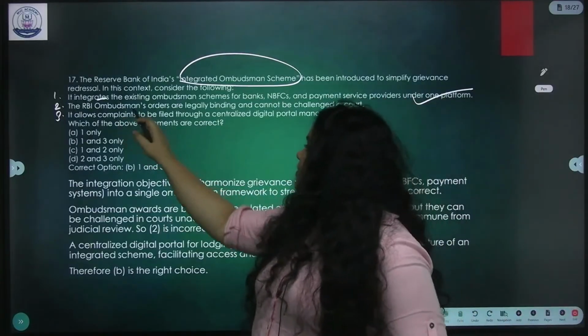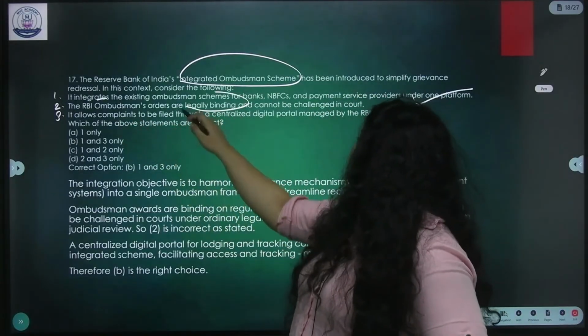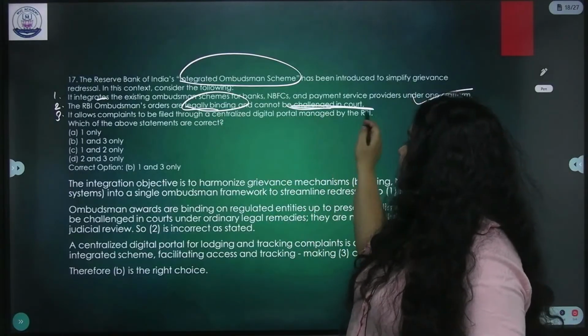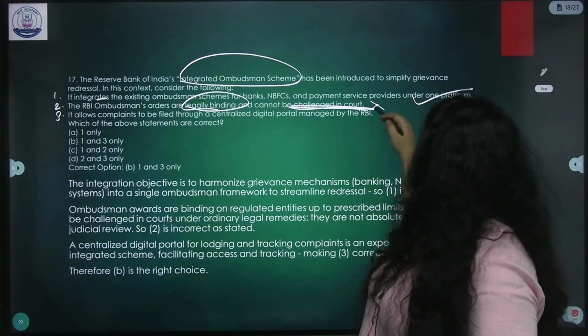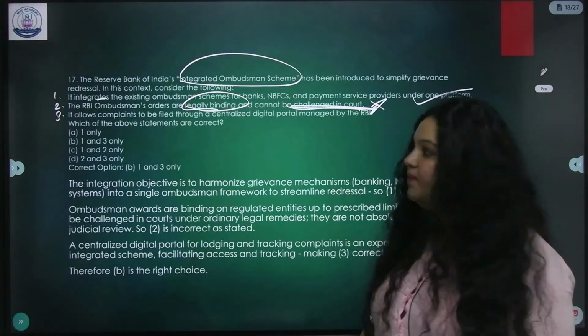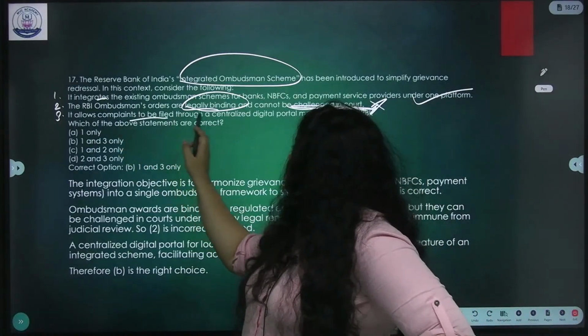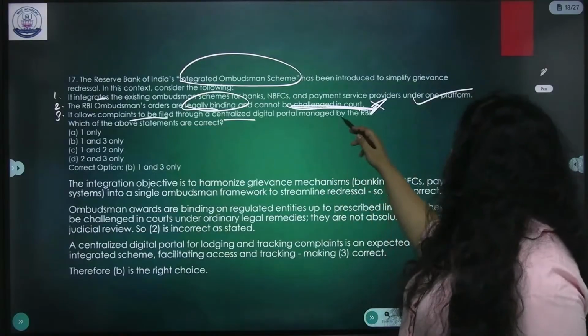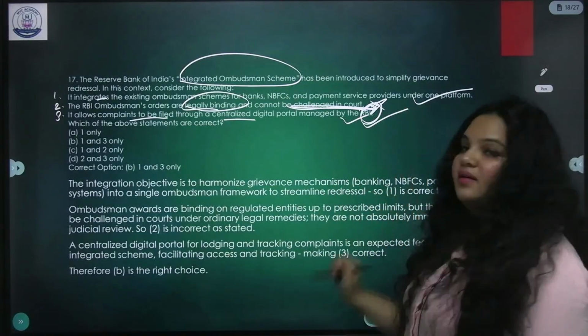Now, RBI's ombudsman orders are legally binding and cannot be challenged in court. Wrong. They can be challenged in court. Now, it allows complaints to be filed through a centralized digital portal managed by RBI only. Correct.